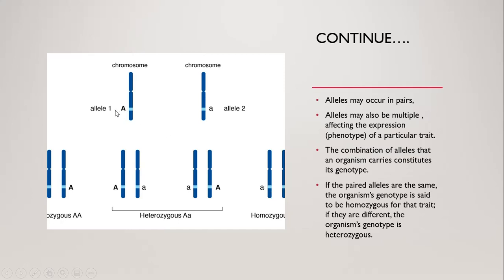But if allele 1 is dominant and allele 2 is recessive, and these two variant forms of alleles of one gene combine, then they constitute a heterozygous allele pairing. So this is the basic concept of alleles and allelic pairing, and how homozygous and heterozygous pairing is made.